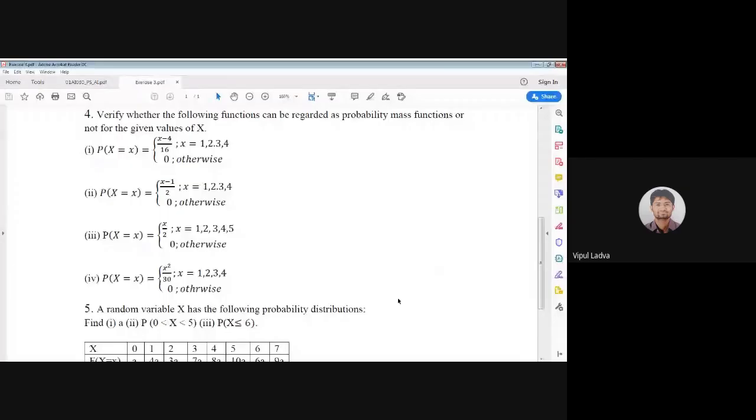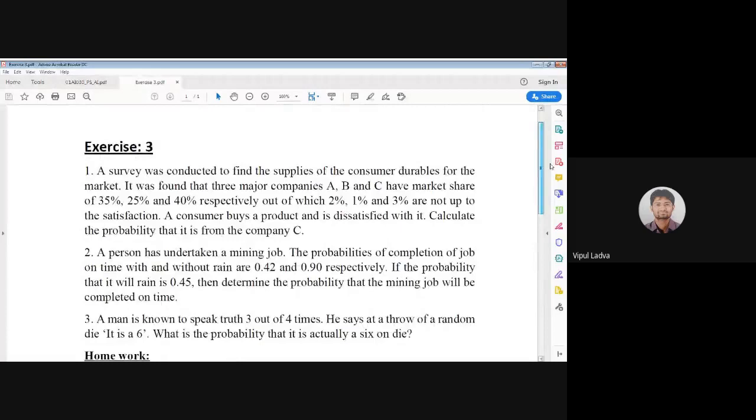Stop sharing, yes. Let me share the exercise 3. Okay Mansi, my screen is visible once again to all of you, is it?